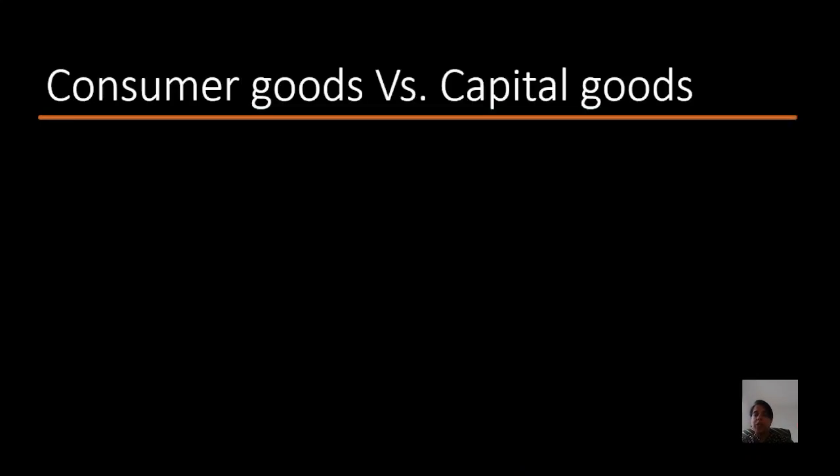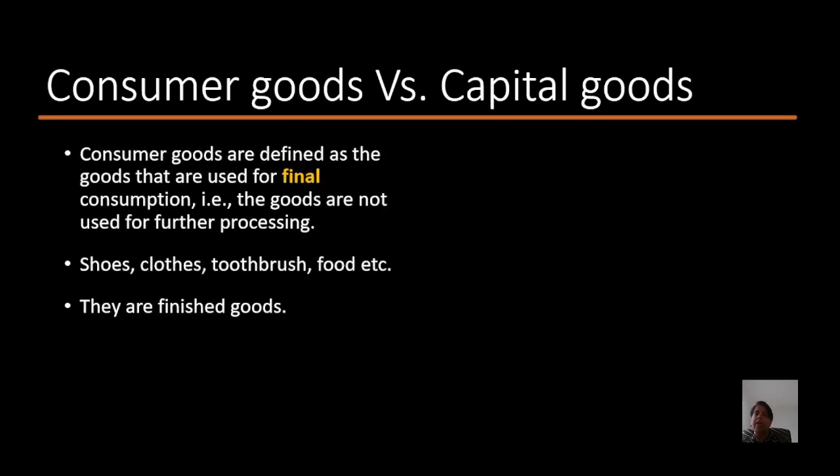Another important distinction we need to understand is between consumer goods and capital goods. What are these? Consumer goods are defined as goods that are used for final consumption. That is, the goods are not used for further processing. Basically, our shoes, clothes, toothbrush, food, these are finished goods. They are bought by the final consumer to consume. They are not buying these things for further production. These are known as consumer goods.